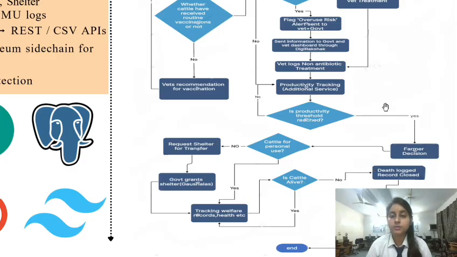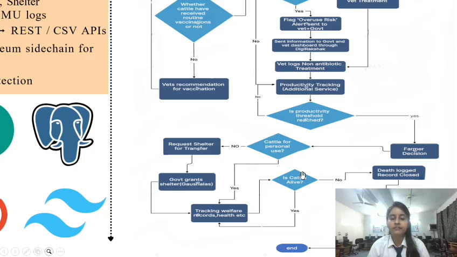The post-processing of our solution starts with the productivity threshold, that is, whether the milk cycle of the cattle has stopped or not. If it has stopped, then the decision is for the farmer, whether the farmer wants the cattle for personal use or not. If yes, our solution will track the health records and keep track of its welfare. But if not, the farmer will request shelter for the transfer of the cattle through a portal. Then comes the role of the government, which grants the gaushala shelter to the cattle.